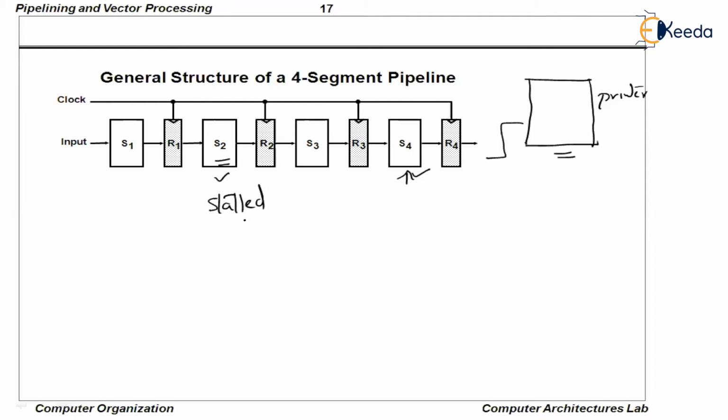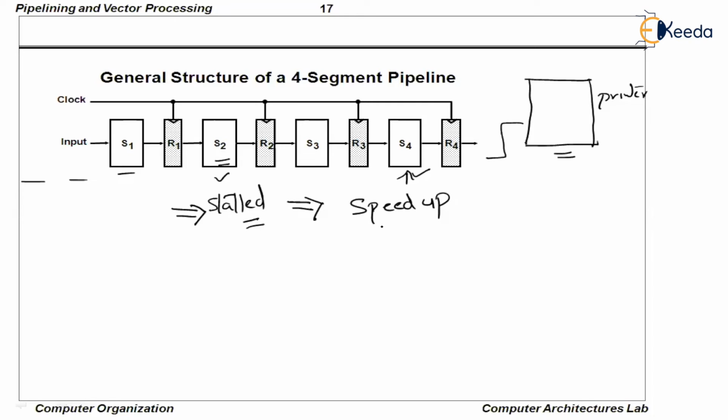The moment it gets stalled, all the following instructions will also experience a stall. This is one of the worst phenomena. The stall is the worst phenomenon in pipelining because a stall will affect the speedup. This is what a structural hazard is all about.